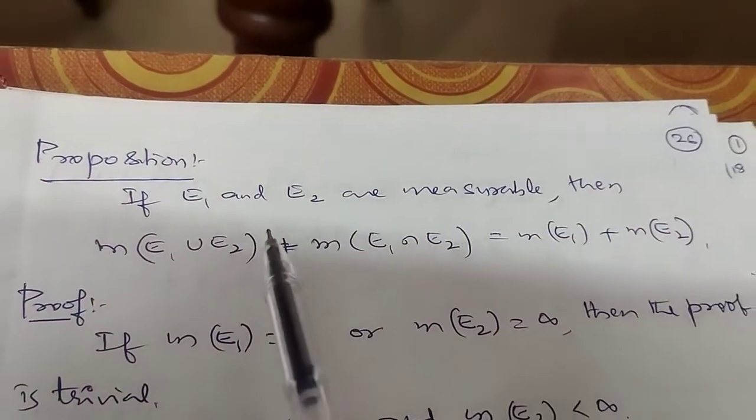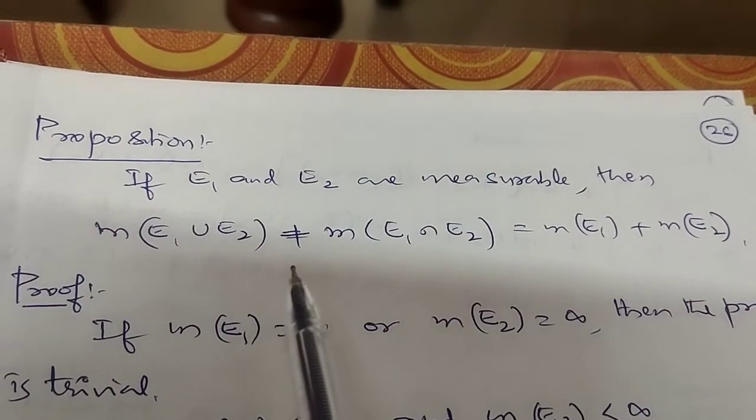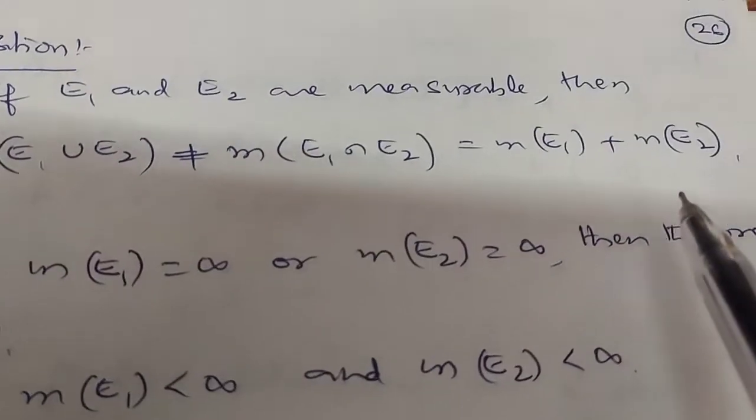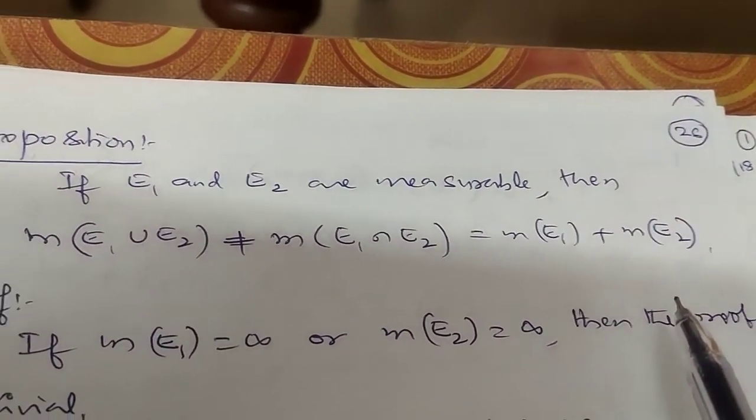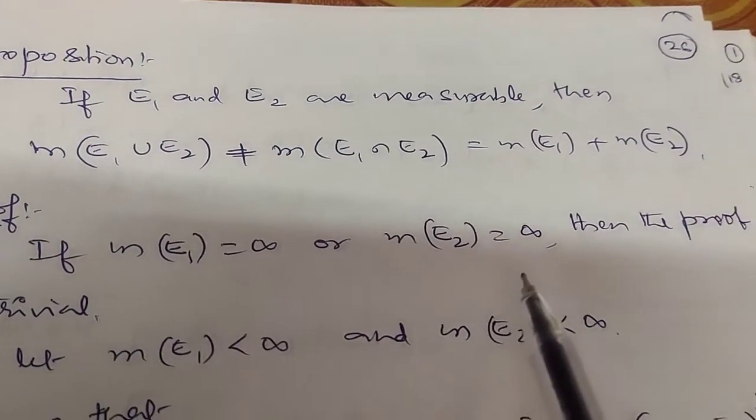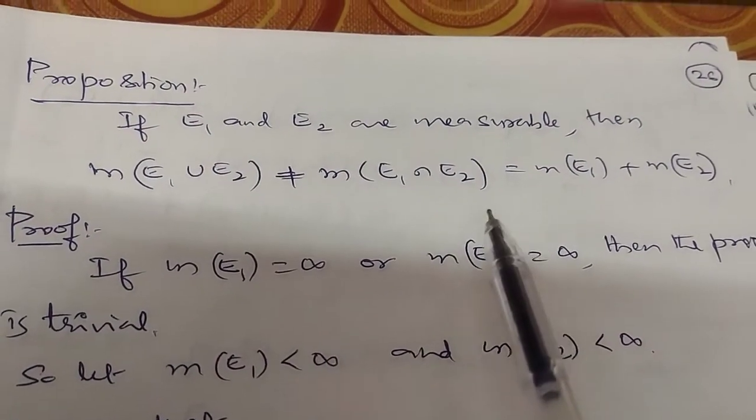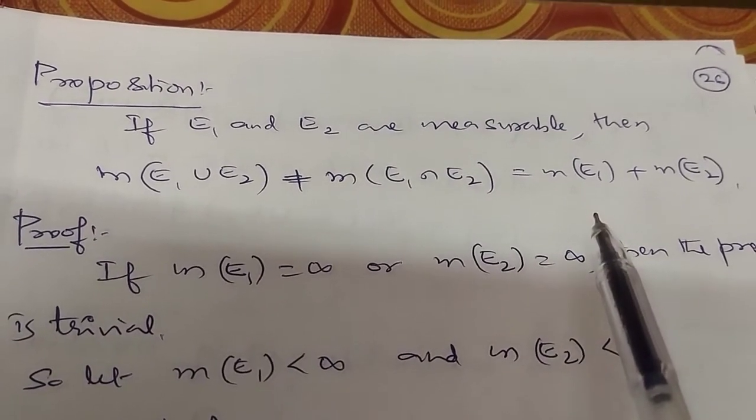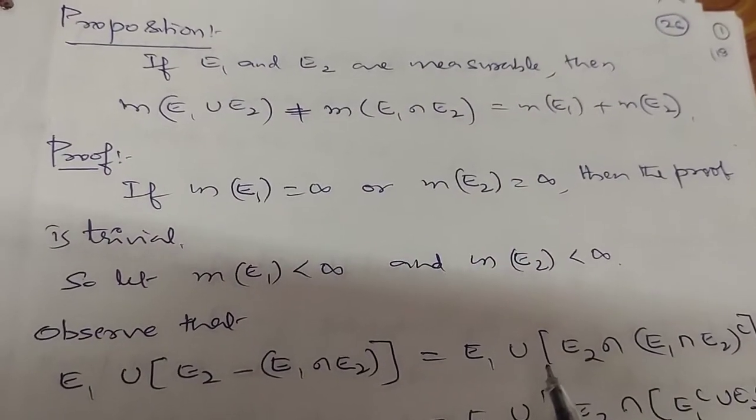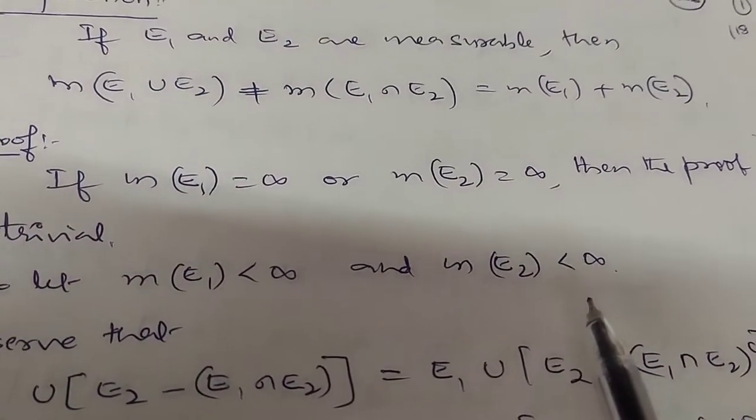So next proposition: if E_1 and E_2 are measurable sets, then measure of E_1 union E_2 plus measure of E_1 intersection E_2 is equal to measure of E_1 plus measure of E_2. Now if E_1 or E_2 is of infinite measure, then the proof is trivial, because both sides will be infinity. So let measure of E_1 be finite as well as measure of E_2.